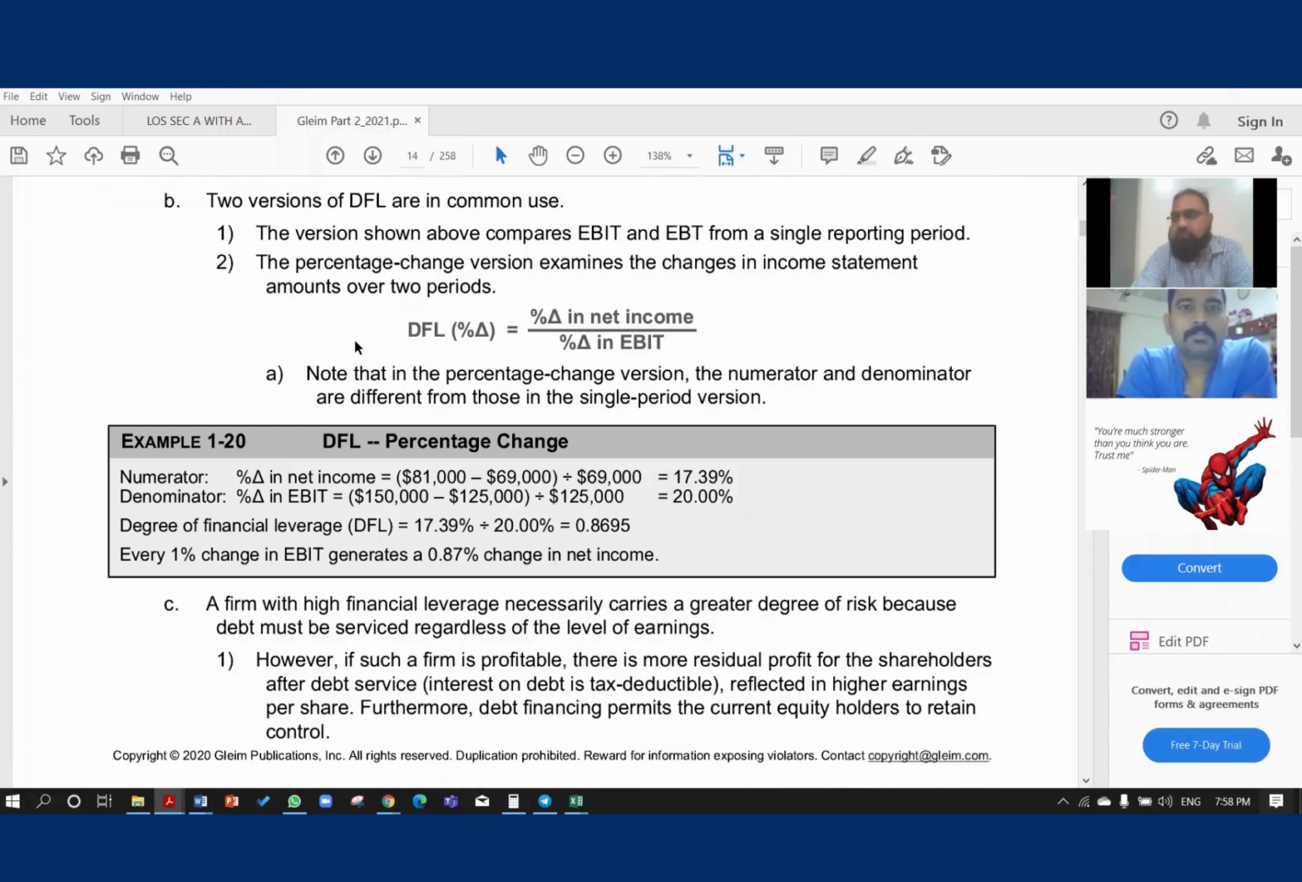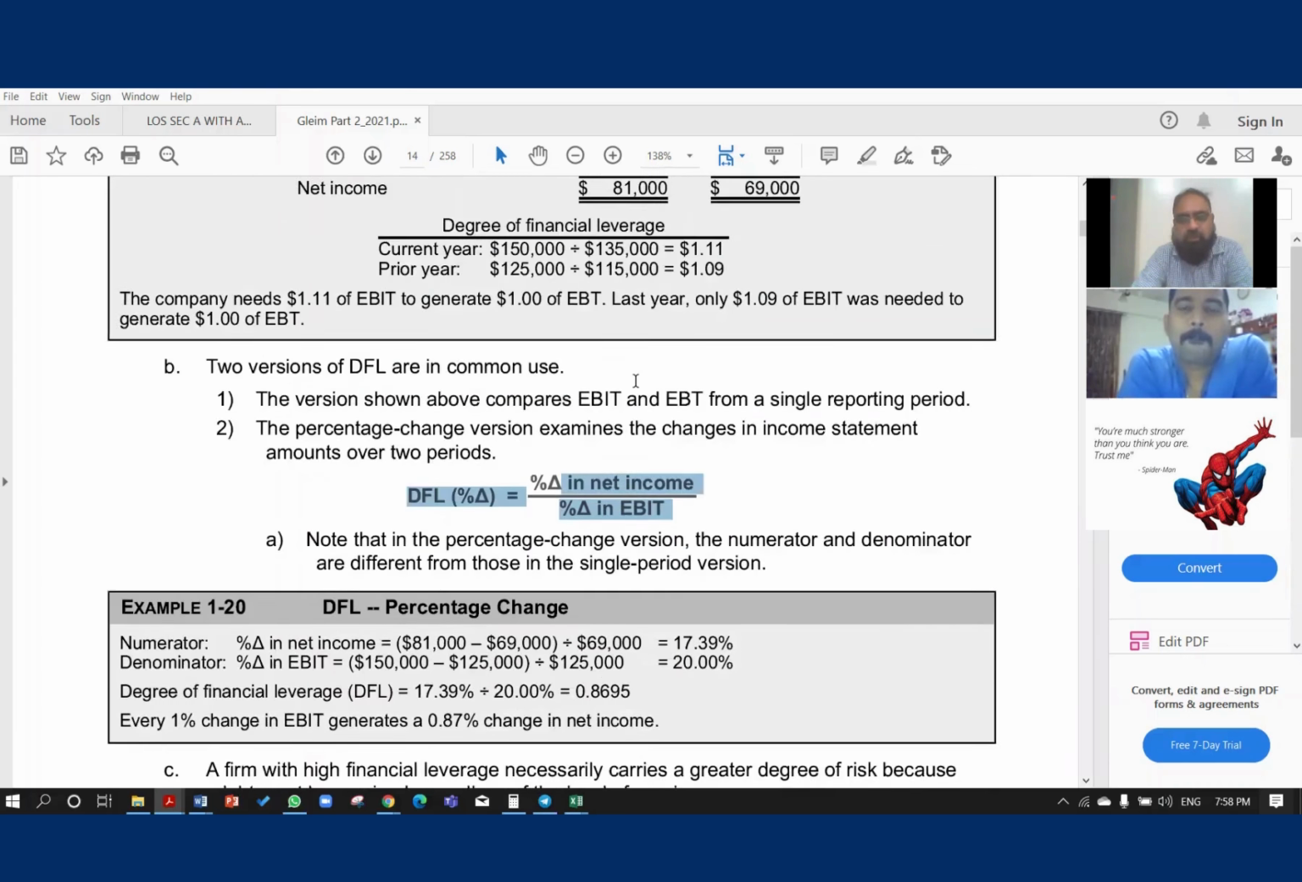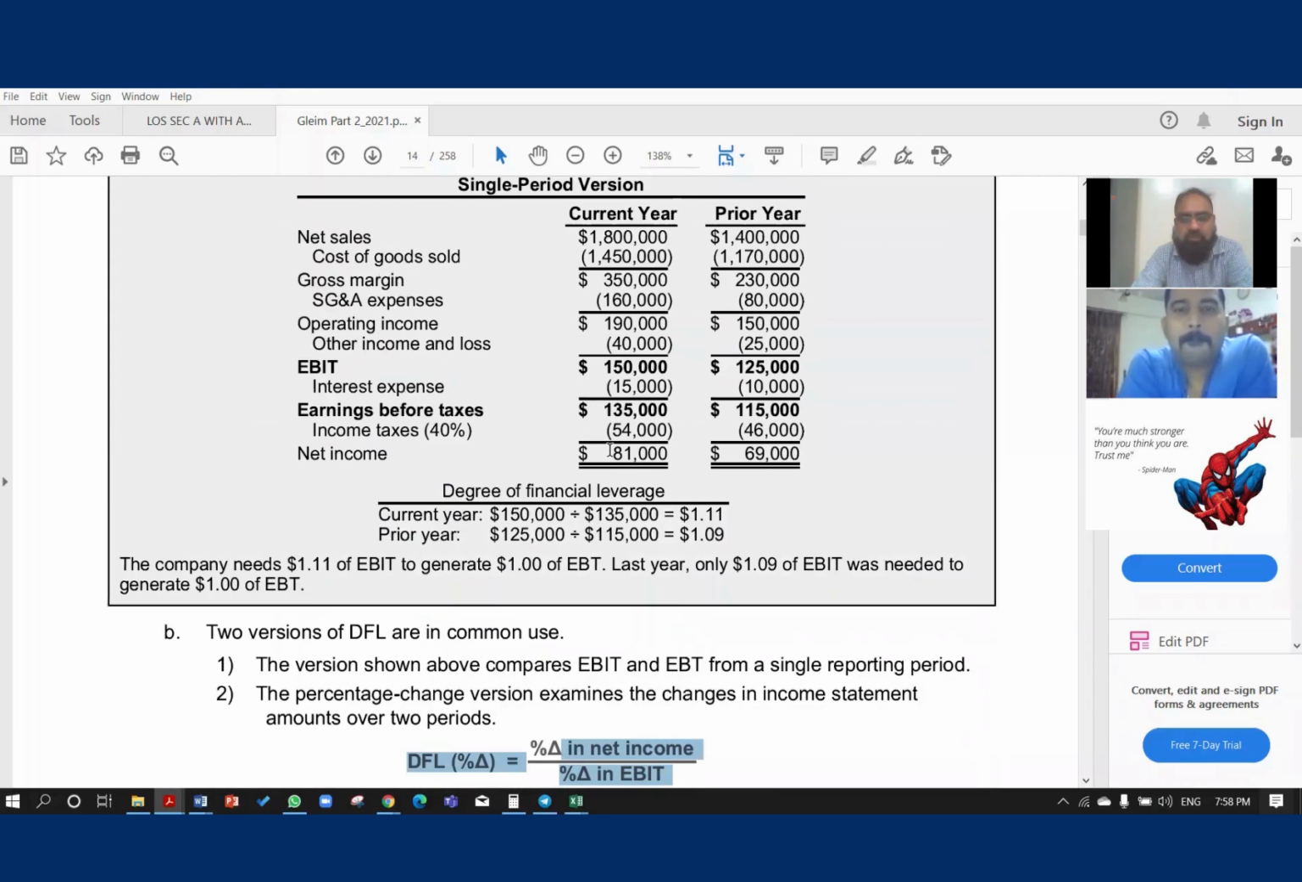Degree of financial leverage formula: percentage change in net income divided by percentage change in EBIT, right? These formulas you will have to learn. So percentage change in net income divided by percentage change in EBIT. So how much net income change is that? Current minus,